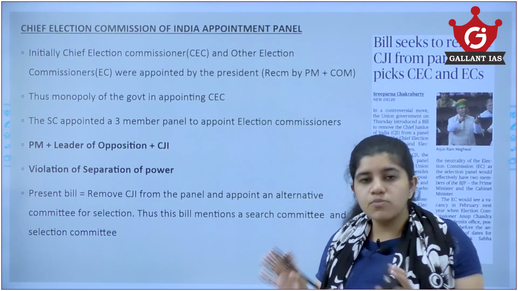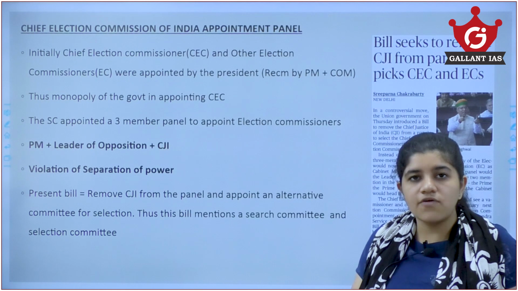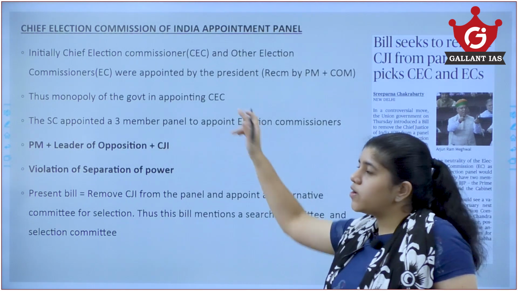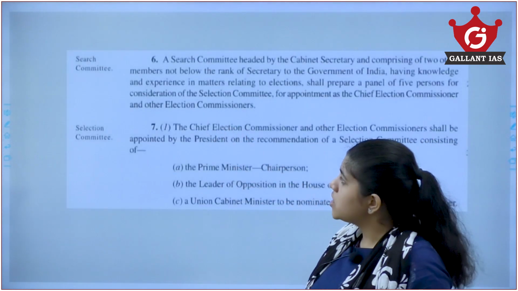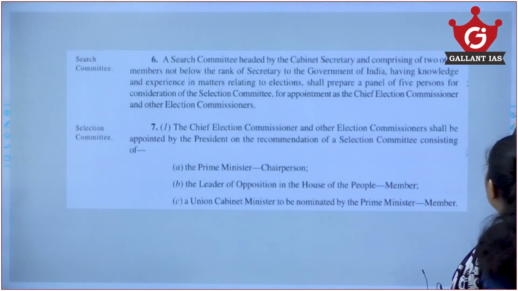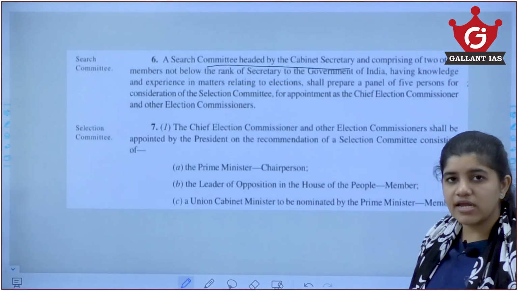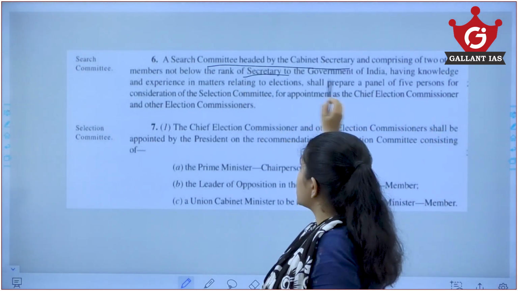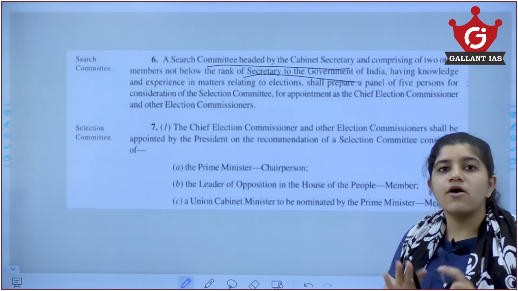So to remove this tussle, the present bill is going to remove the Chief Justice of India from the panel and create a new panel for the appointment of the Election Commission of India. Under this there is a search committee and a selection committee. The search committee is headed by the Cabinet Secretary and 2 other persons who are not below the rank of Secretary to the Government of India. What they do is appoint a panel of 5 people.